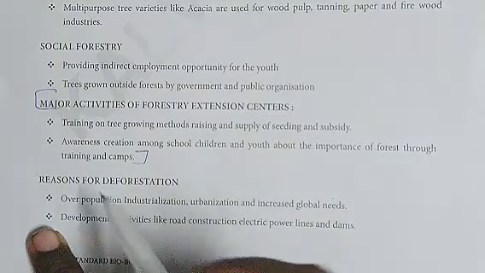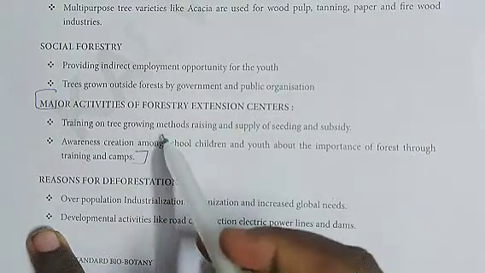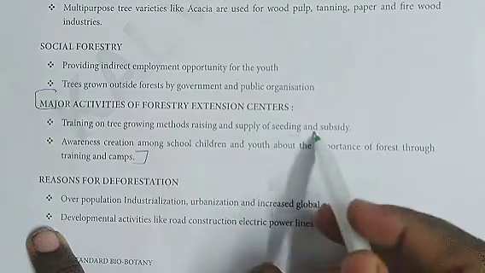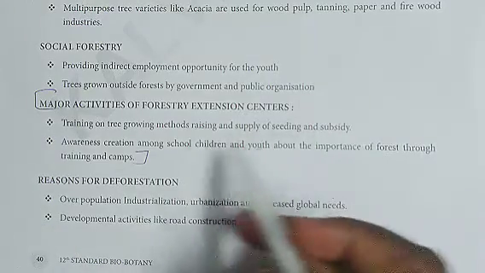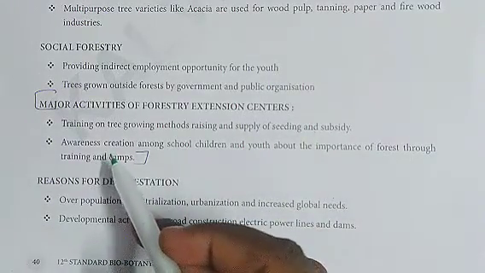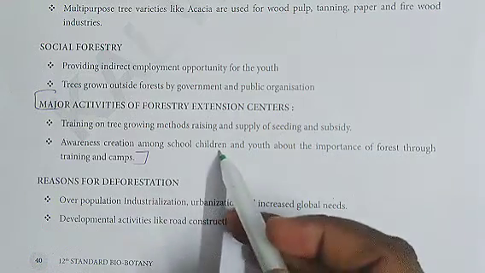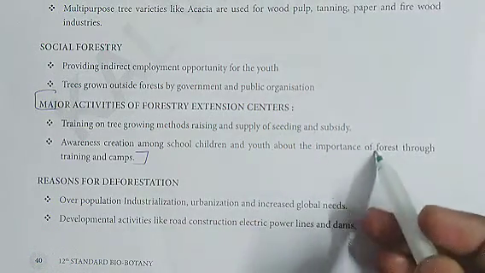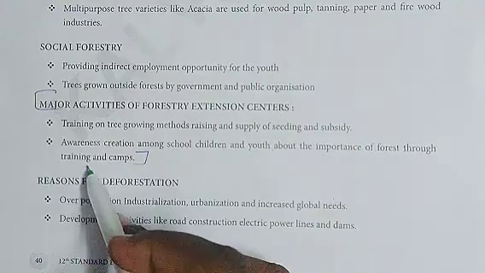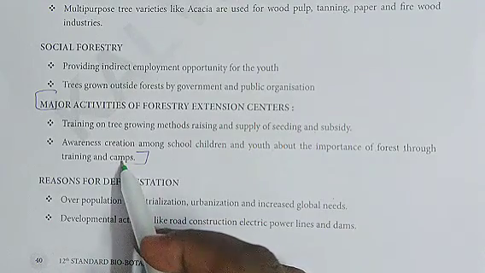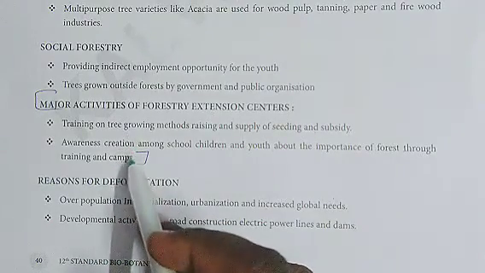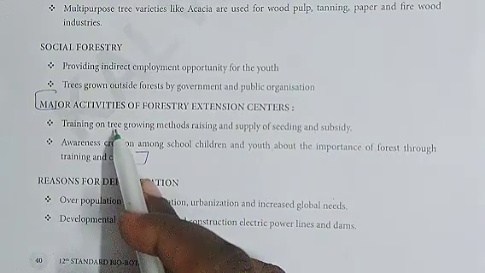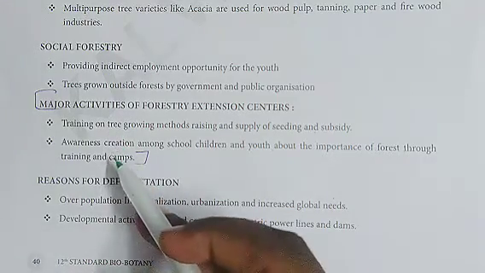The correct answer is here: training on tree growing methods, raising and supply of seedlings and subsidy. Second, awareness creation among school children and youth about the importance of forest through training and camps. So this is the answer for student activity first question.